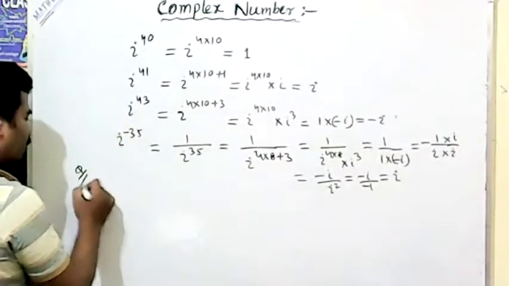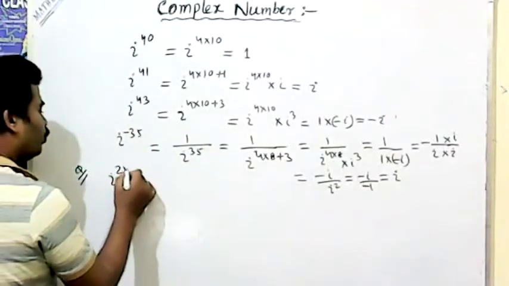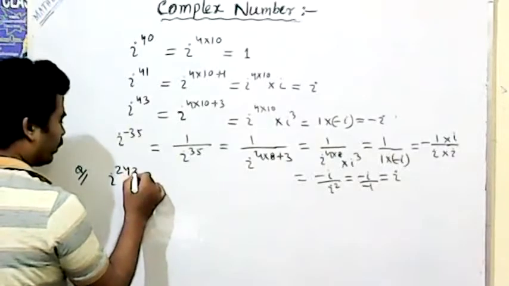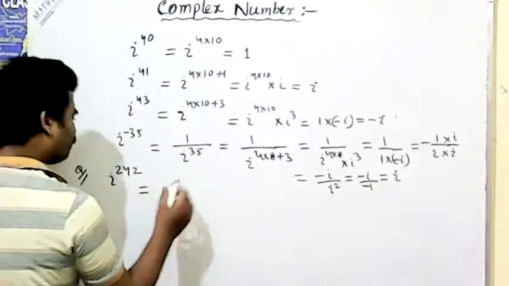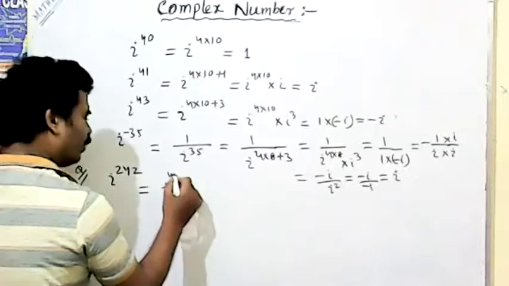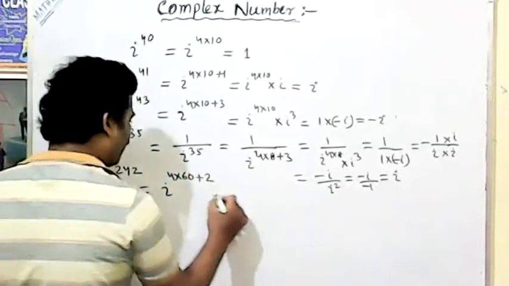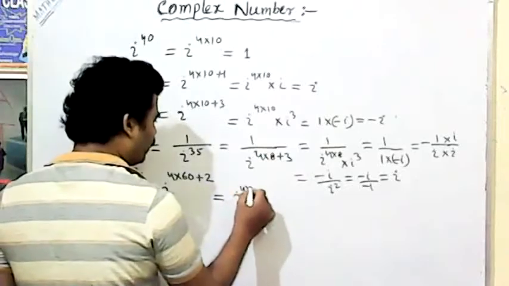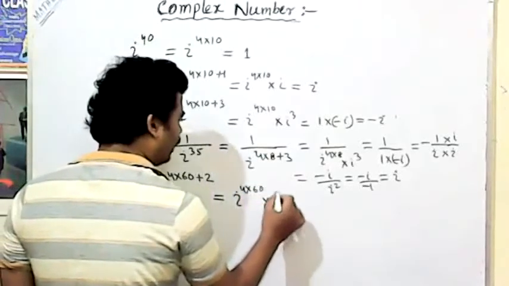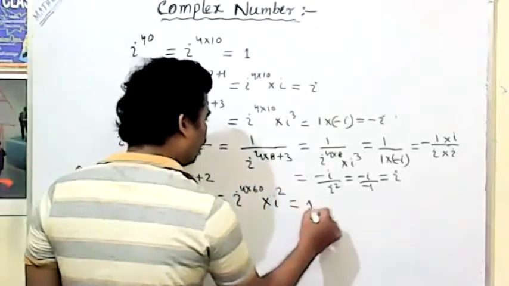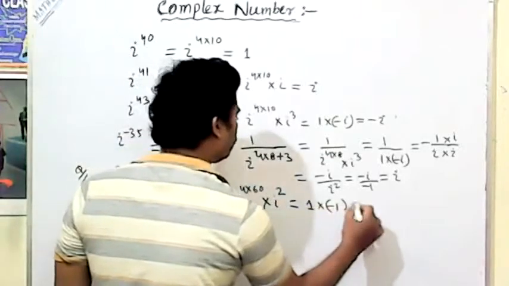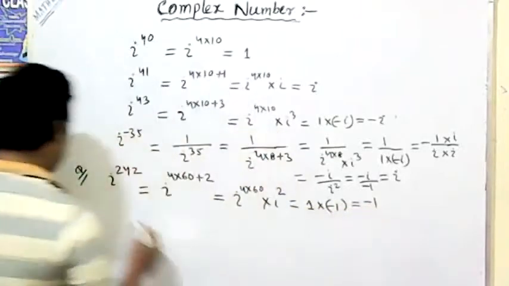Similarly, you can take another question, i to the power 232. That means i to the power 4 into 58 plus 0... i to the power 4 into 60 plus 2. You can say i to the power 4 into 60, into i to the power 2, that is 1 into minus 1, which is equal to minus 1.